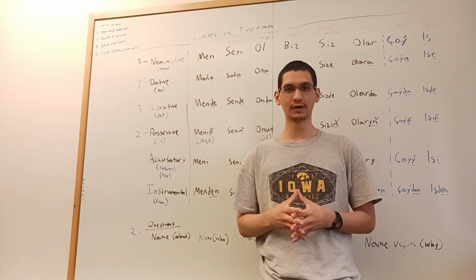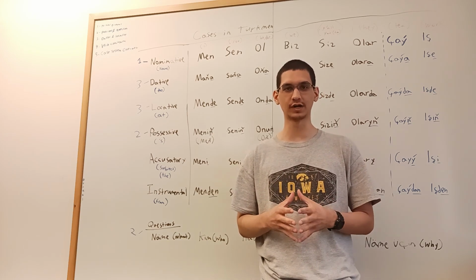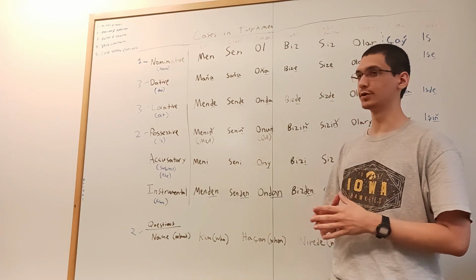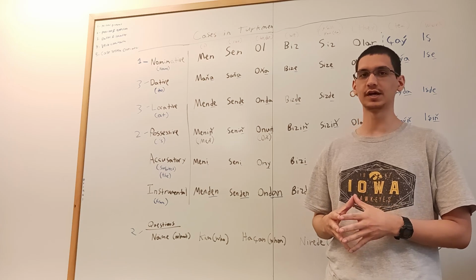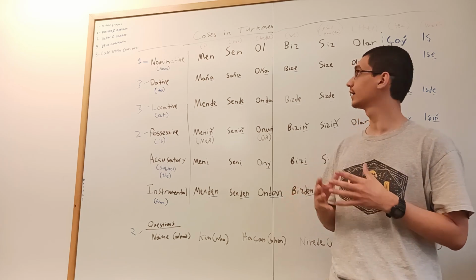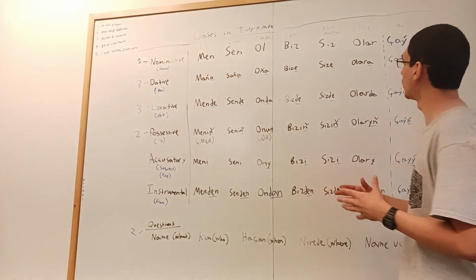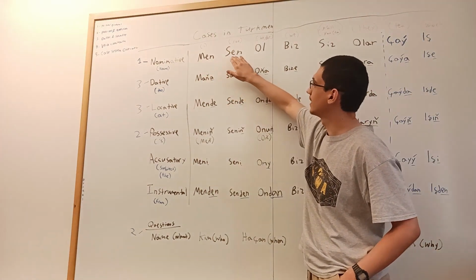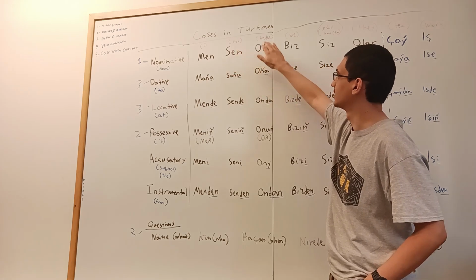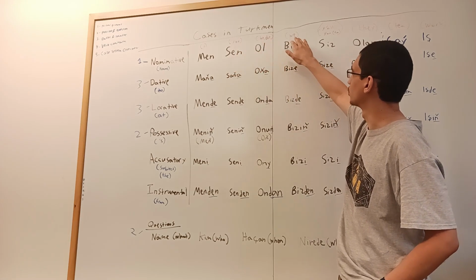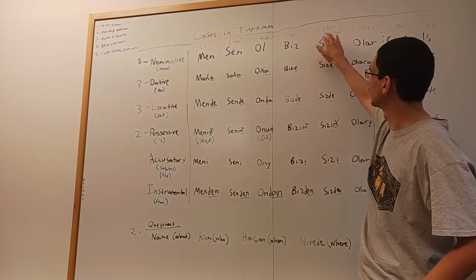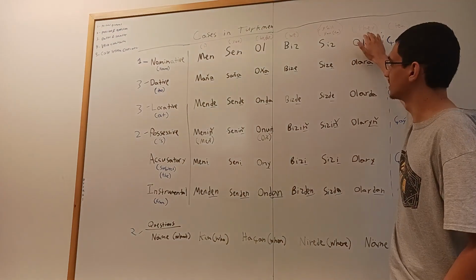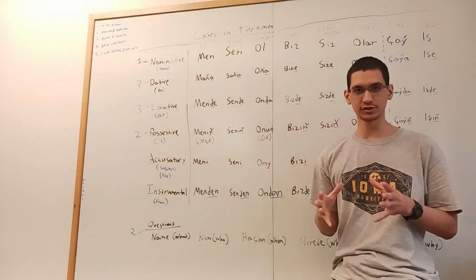So welcome to my 5th lesson on the Turkmen grammar. In my first video, I covered the personal pronouns in Turkmen, so how to say I, you, he, we, you all, and they. So just to review that, men means I, sen means you, o means he or she, biz means we, siz means you all, or it's the formal version of you, and then olar means they. And so that was my first video.